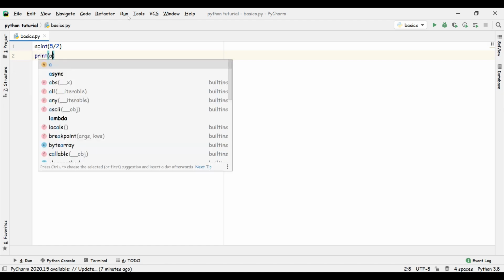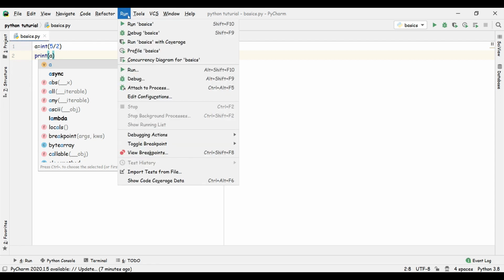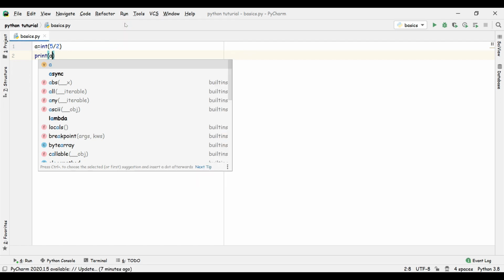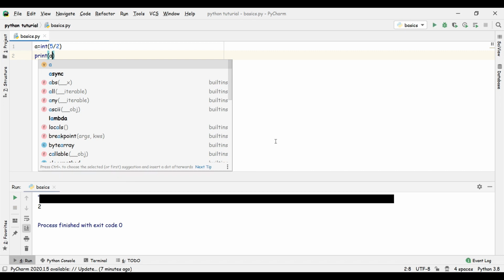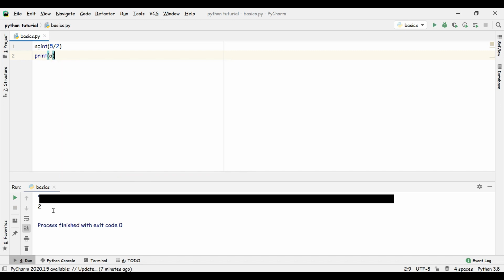I want you guys to guess what the answer should be. Let me run this and confirm whether you are correct or not. Here we got 2 instead of 2.5. You might be thinking, what was that? Actually, an integer always covers a whole number.